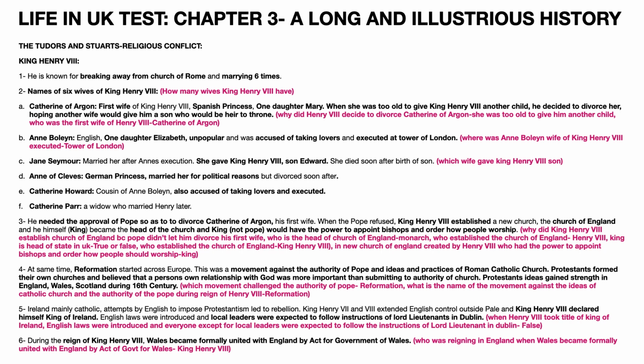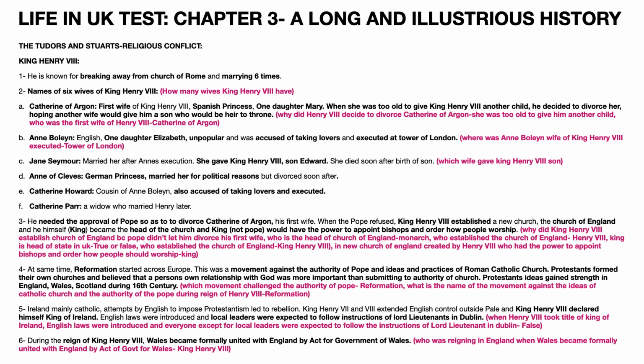The third wife of King Henry VIII was Jane Seymour, and King Henry VIII married her after Anne's execution. She gave King Henry VIII his son, Edward, and she died soon after the birth of the son. The question asked is: which wife gave King Henry VIII the son? That is Jane Seymour. The fourth wife is Anne of Cleves. She was a German princess and she was married for political reasons, but King Henry VIII divorced her soon after.